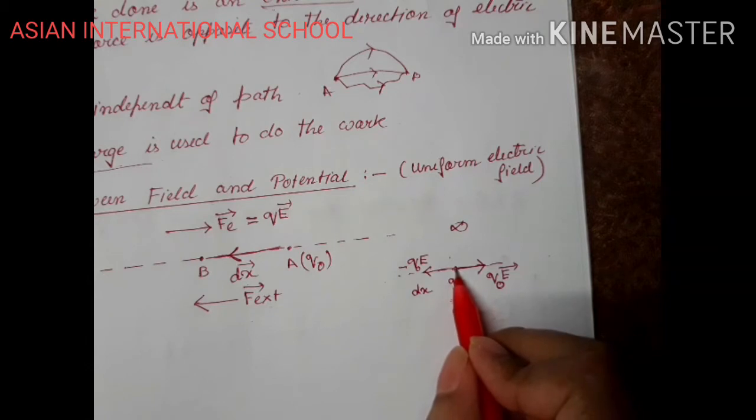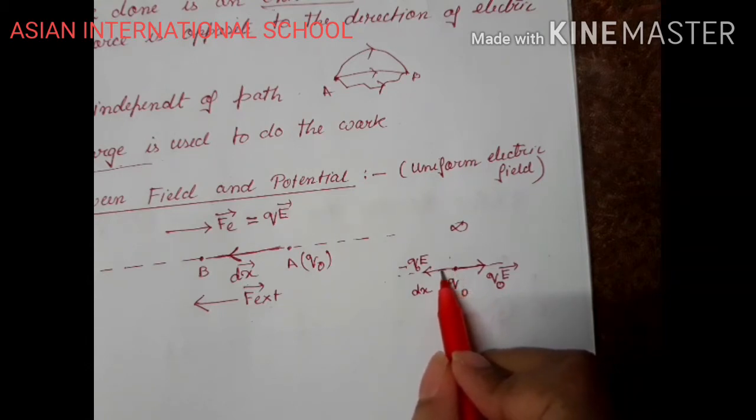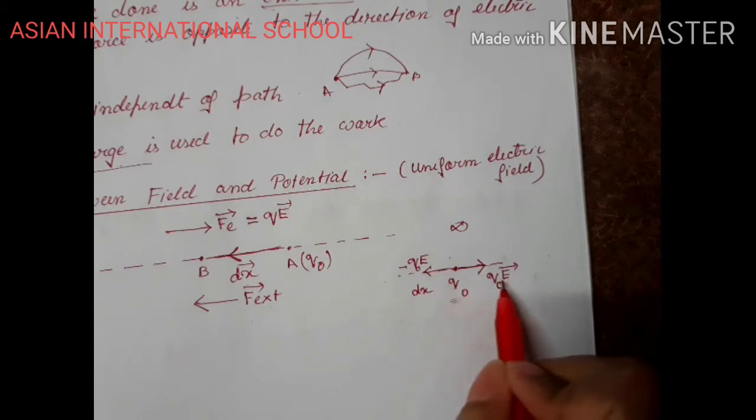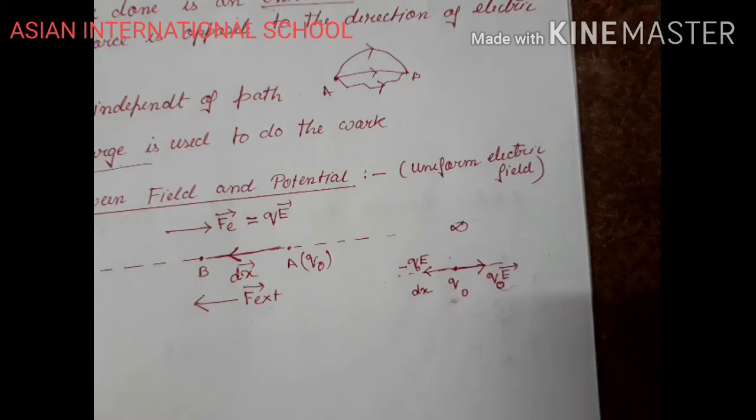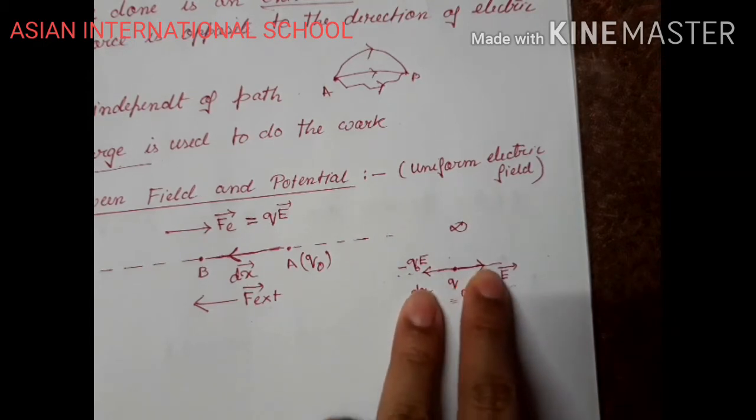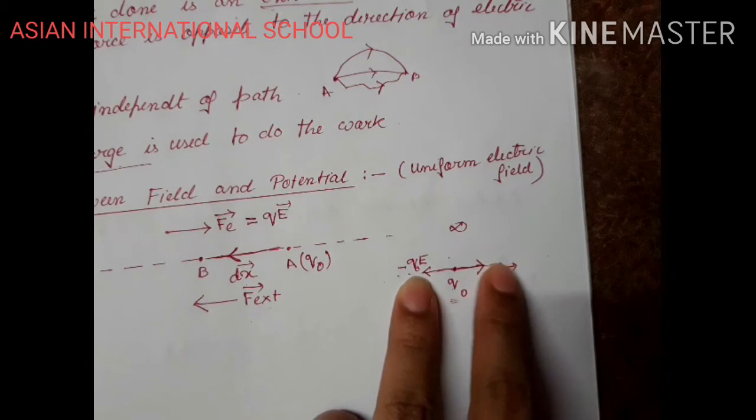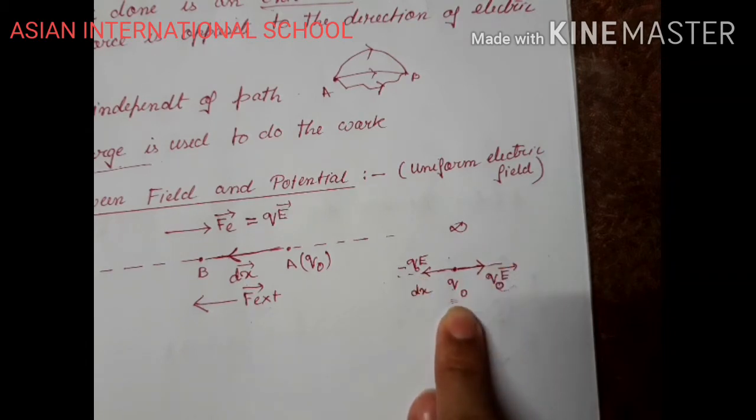So what will I do? I will place the test charge here, and I will move it slowly in such a way with a force equal in magnitude to this electrostatic force. So two forces equal in magnitude, but opposite to each other. So the net resulting force on this test charge will be 0.